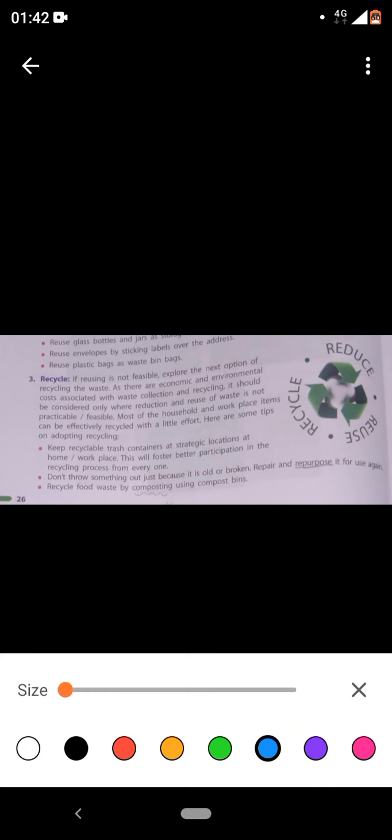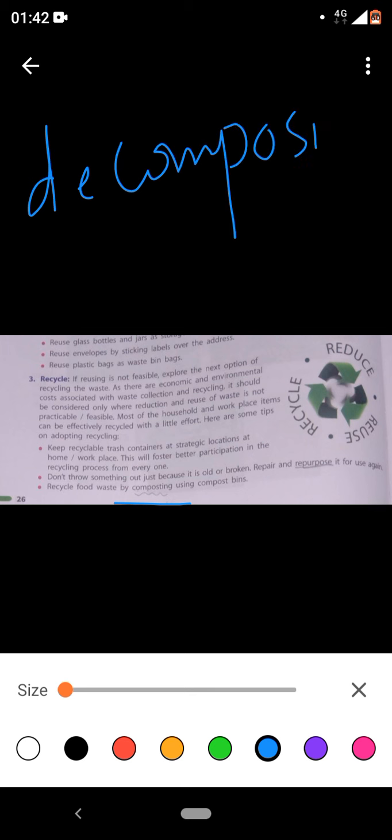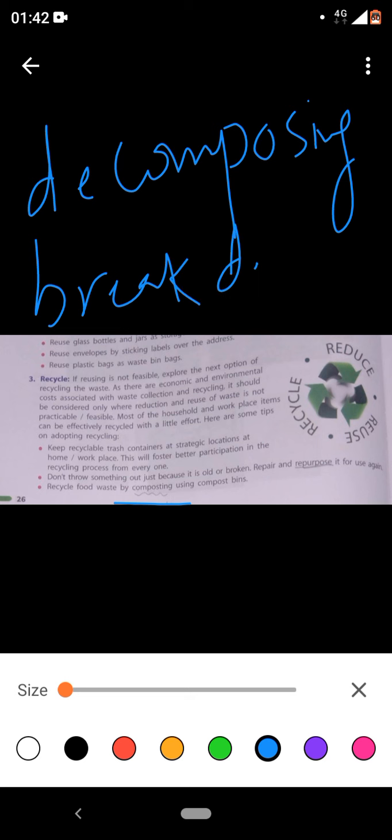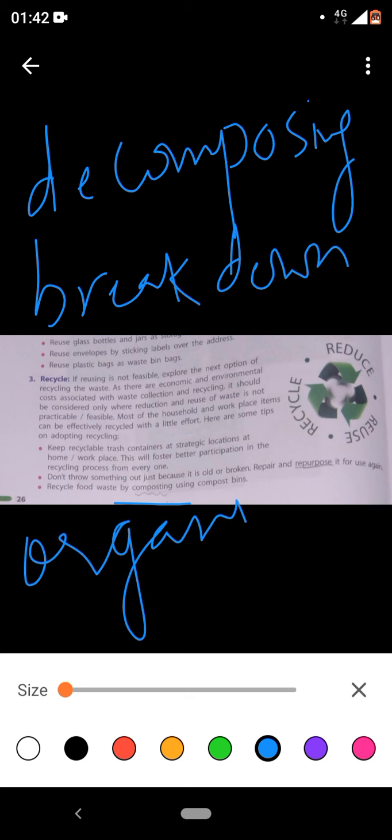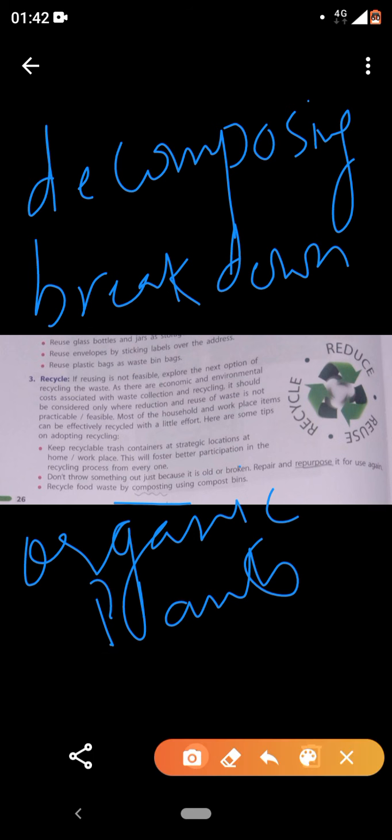Recycle food waste by composting. What do you mean by the word composting? This word is very common for you. I think you have been using this word. Composting basically means decomposing. What do you mean by decomposing? Decomposing means breaking down, right? Breaking down of organic matter. What do you mean by organic? Organic means related to plants, organic matter, into what? Into fertile soil. And that fertile soil will be reused again because that soil is fertile.